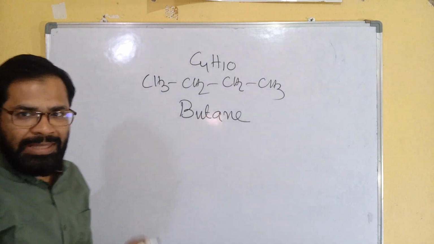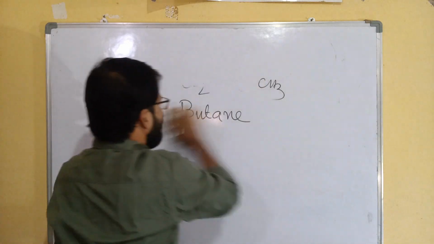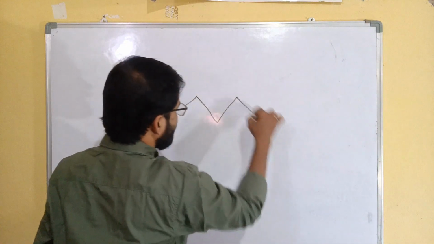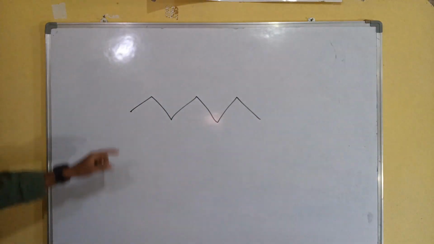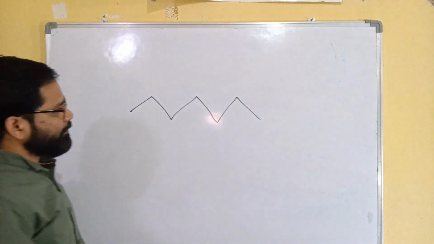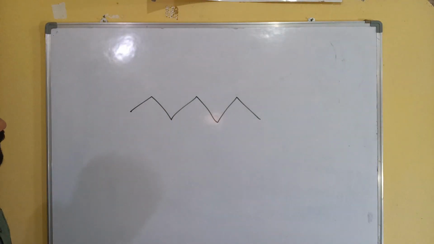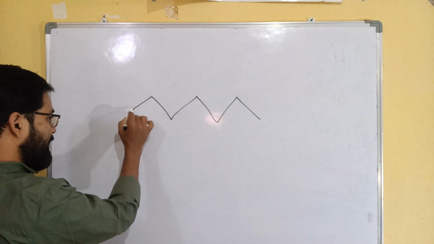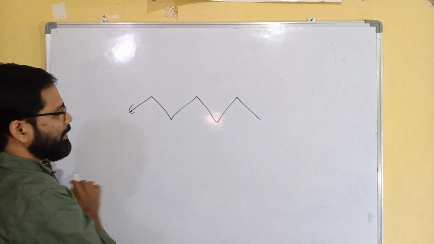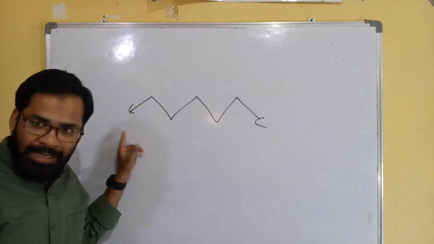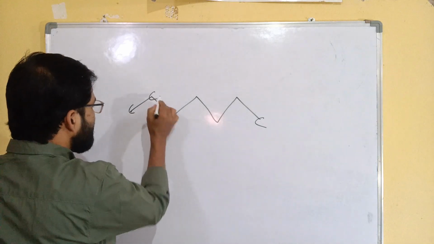So these are the simple things. Sometimes a problem of this type comes. Here you have to check the terminal carbon, the terminal you have to consider as carbon, and the junction also carbon.